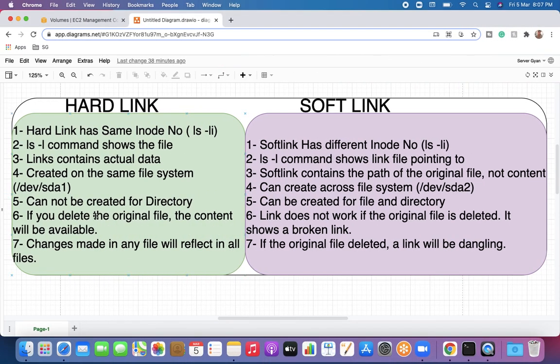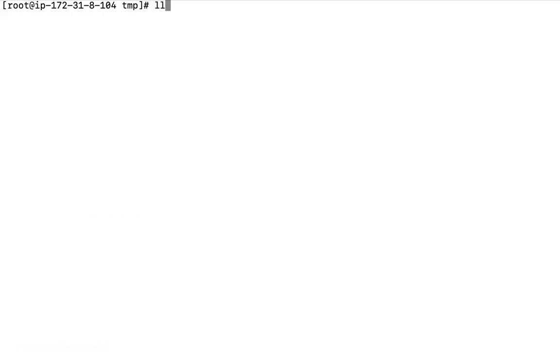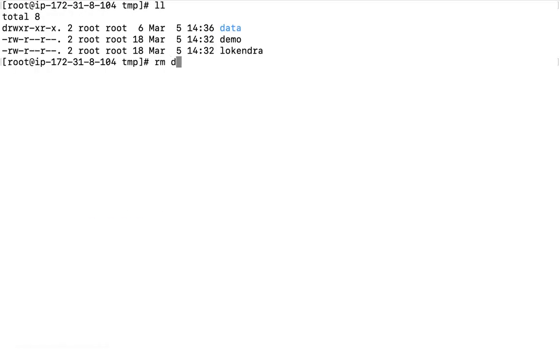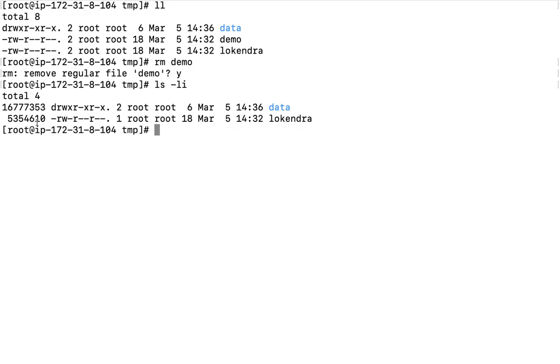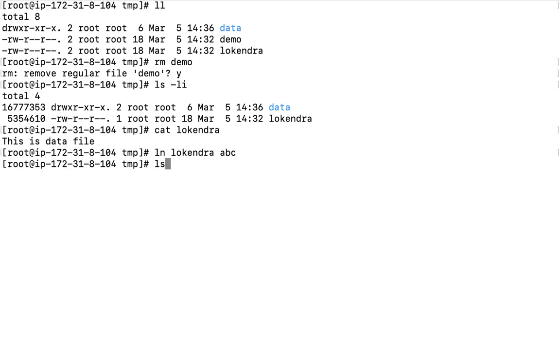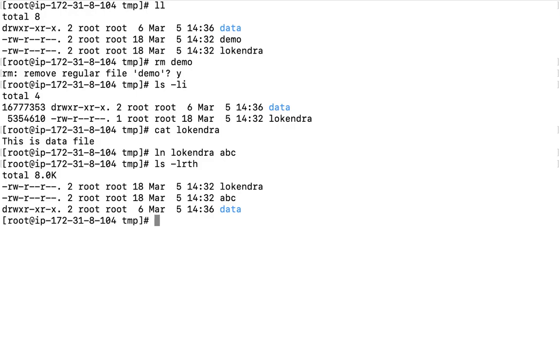Okay, what is the next point here? If you delete the original file, the content will still be available. As we have seen earlier, if I remove the demo file, yes, I can remove it, and still my data will be available. Even the same inode is available here. I can read the data which I created in the abc file. And if I want, I can once again create a link of this linked file. I can create Lokendra to abc. So you will not get to know which file was created and when.